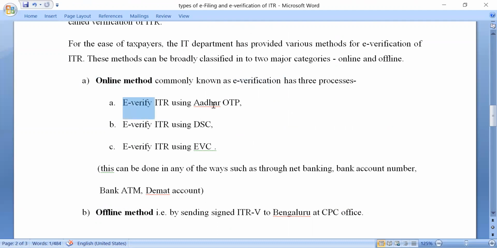You can e-verify through Aadhaar OTP, you can e-verify through digital signature certificate, or you can e-verify through EVC, that is electronic verification code. And this verification can be done by using net banking, bank account number, bank ATM, DMAT account, and so on.